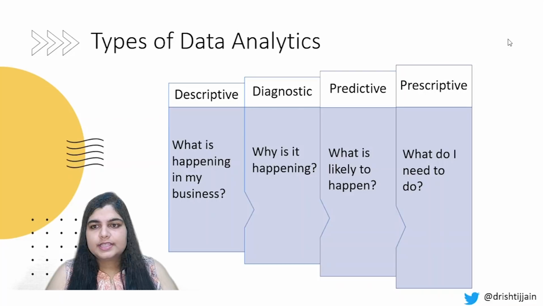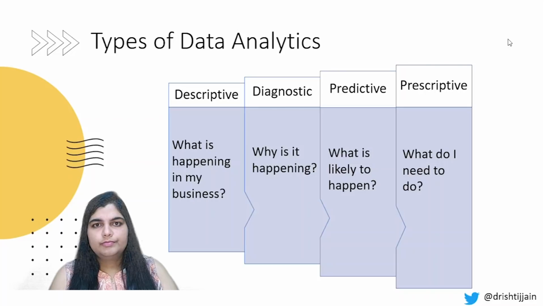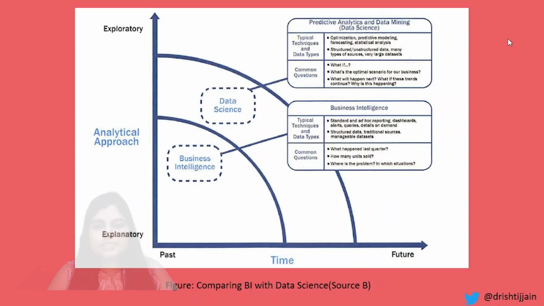The fourth kind of data analytics is the prescriptive type of data analytics. Now that you have the information, you know what is about to happen. So what can you do? If you know that a particular month is going to be a time wherein people are ordering more things, at that time you as a company can be prepared with more inventory so that you do not have delayed shipping times. So that comes under prescriptive. You have interpreted based on the data that you have the information, you have the knowledge. So how do you make use of it? Even if you have it and you do not make changes or do not make use of it, then it is of no use. So prescriptive type of data analytics works in that domain.